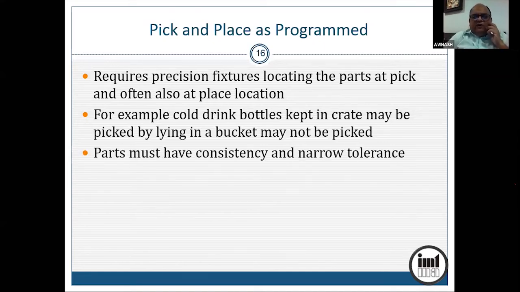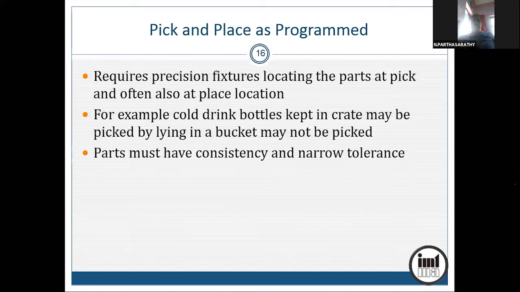And parts have to have that level of consistency and relatively narrow tolerance, like in cold drink bottles. Suppose I replace the cold drink bottles with eggs, for example. You want to pick up eggs from a crate. Now, egg will have dimensional variance. The way the egg will be kept in a crate can also vary a little bit. Some eggs may be upside down. So how does the gripper catch them?